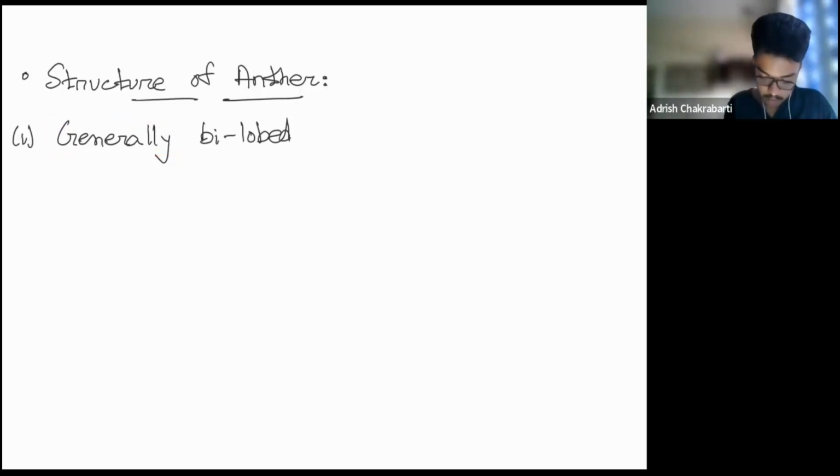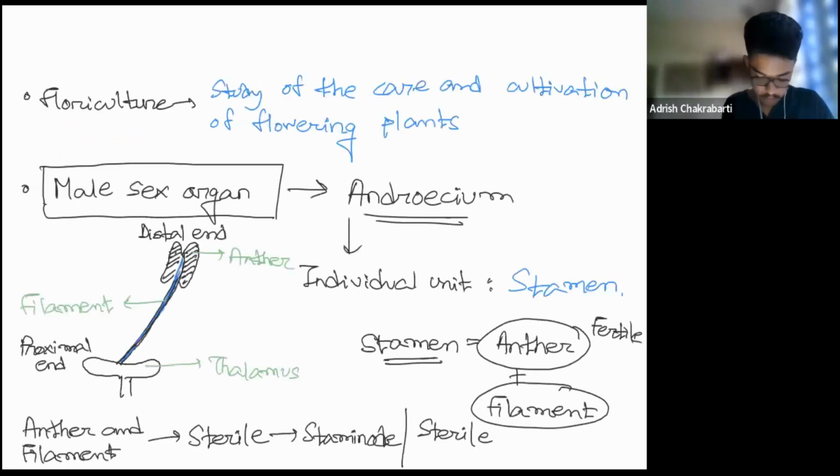I have mentioned it in the previous slide. So yeah, over here, see, the proximal end of the filament is attached to the thalamus or the petal of the flower. When attached to the petal, it is the epipetalous condition. You must remember the epipetalous condition. In general cases, it is attached to the thalamus. Okay.